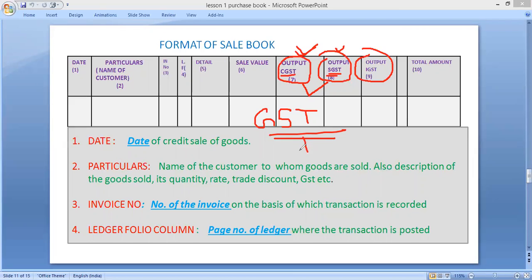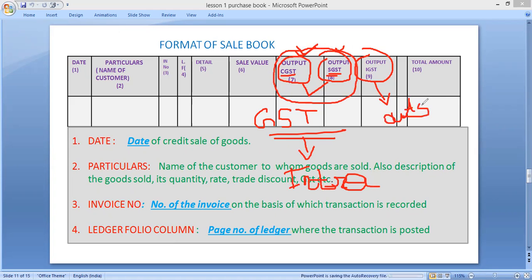Now, if the supply is of which type? Intrastate. Intrastate means if the supply is within the state, then it will be recorded in those two columns, output CGST and output SGST. And if the sale is outside the state, then the amount of GST will be recorded in the output IGST column.